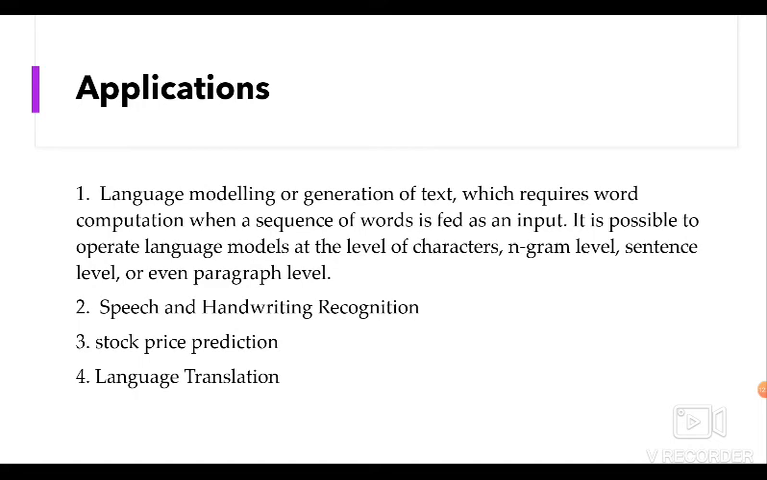Talking about the applications of LSTM, language modeling or text generation involves the computation of words when a sequence of words is fed as an input. Language models can be operated at the character level, n-gram level, sentence, or even a paragraph level. We can also use it for speech and handwriting recognition, and we can also use it for stock price prediction, upon which my project was based, and we can also use it for language translation, as it involves mapping a sequence in one language to a sequence in another language, similar to image processing.